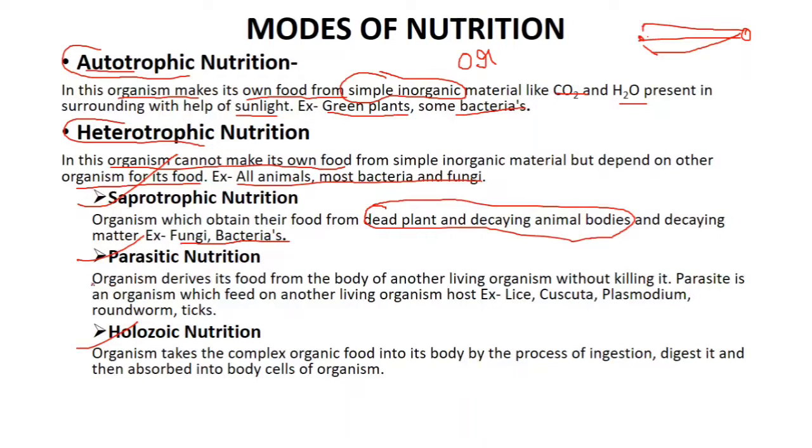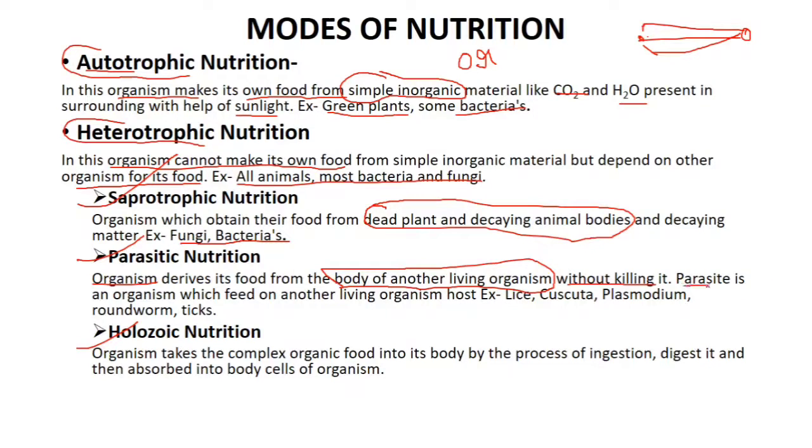Parasitic nutrition: this type of organism derives food from the body of another living organism without killing it. So there is an organism and it gets its food from the body of another living organism, and the organism from which they are getting their food is known as the host and it is not killed.